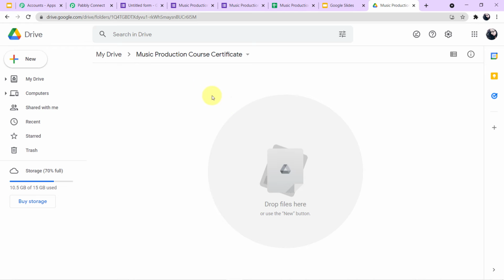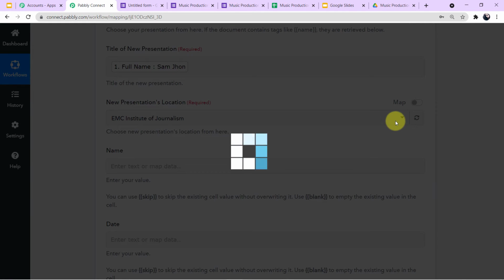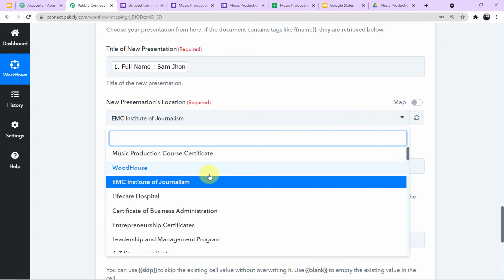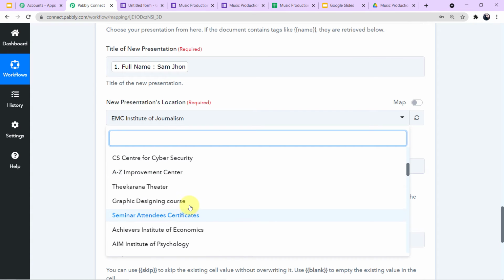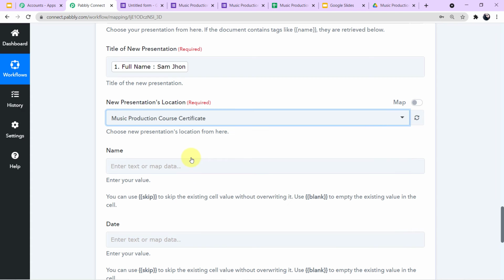For that, I have to map the location of this folder in Pabbly Connect. So I'll go back to my Pabbly Connect account. Let me reload it once. Now scroll down, and here you can see all of the folders I have in my Google Drive account. I'll choose this particular folder, music production course certificate folder. This is where I want all my certificates to get saved.